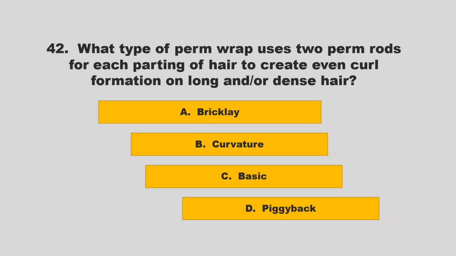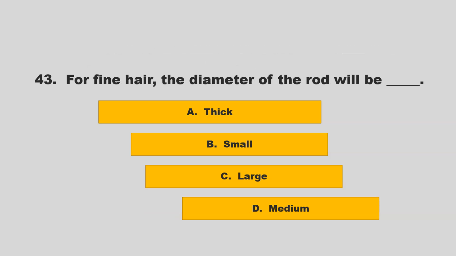What type of perm wrap uses two perm rods for each parting of hair to create even curl formation on long and or dense hair? Is it bricklay, curvature, basic, or piggyback? If you chose D, piggyback, you are correct.